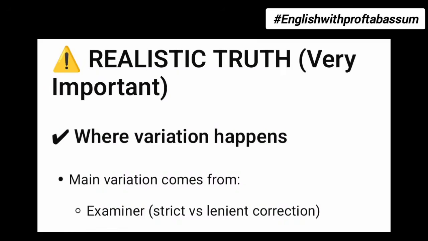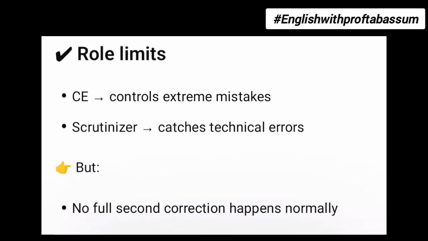Now the realistic truth, which is very important, is where variations can happen. The main variation comes from the examiner. If the examiner is doing strict or lenient correction, the CE controls extreme mistakes, and the scrutinizer catches technical errors, but no full second correction happens normally.